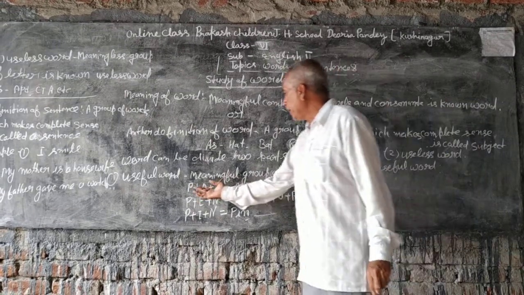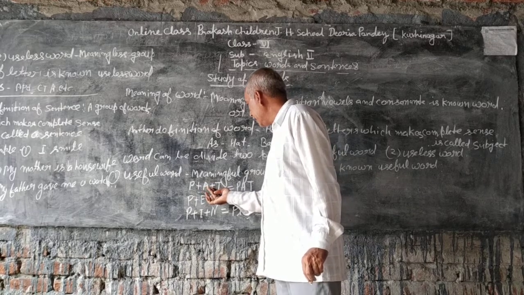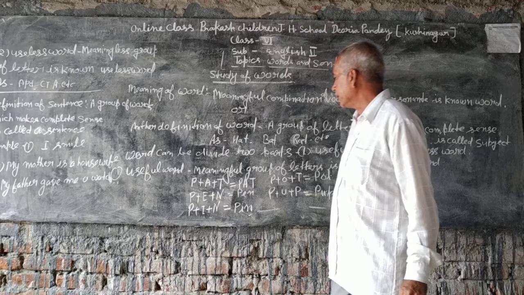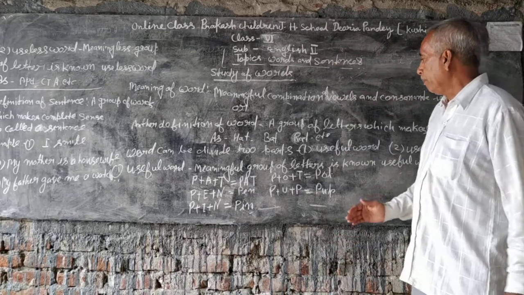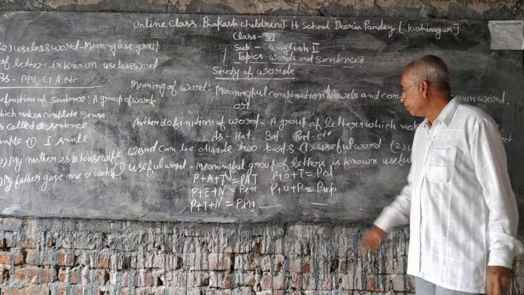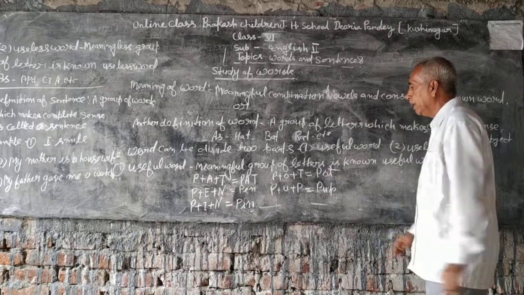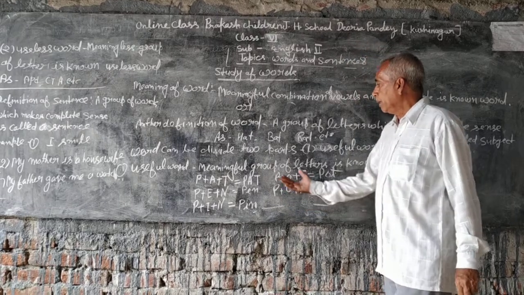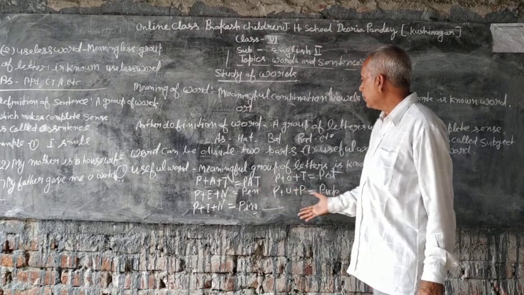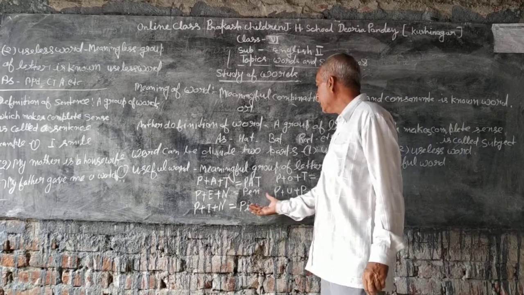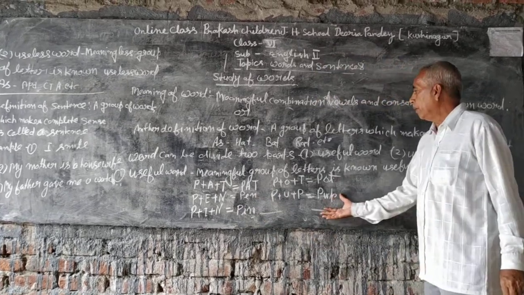As P plus A plus T equals PAT. Pen, pin, pot, cup. Here these words always make sense, so they are called words.